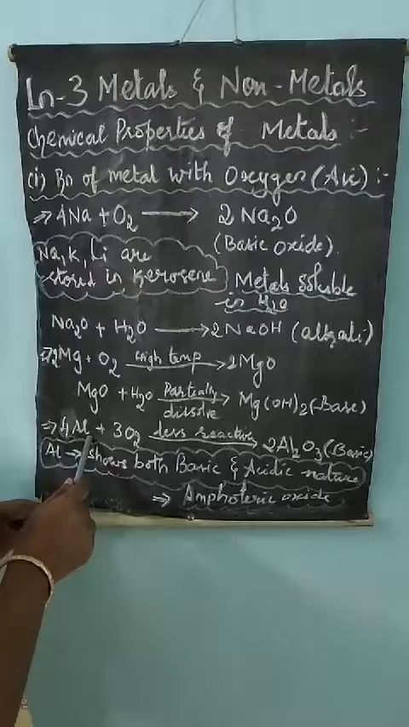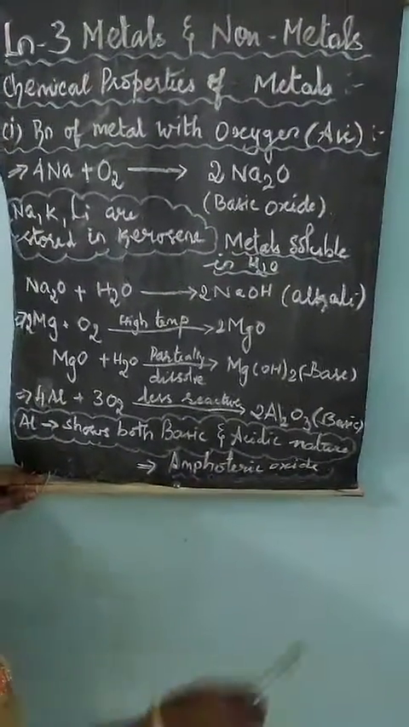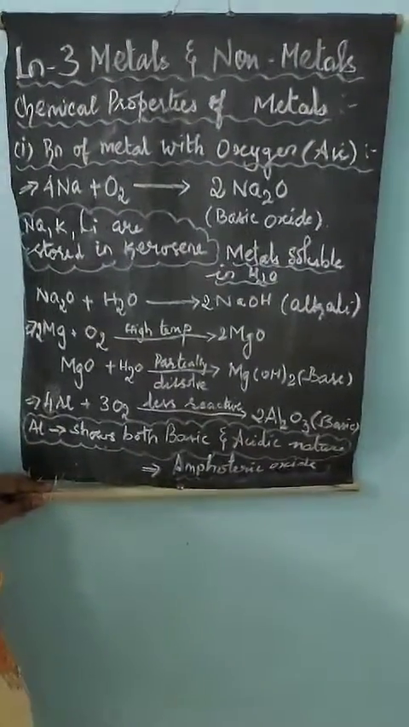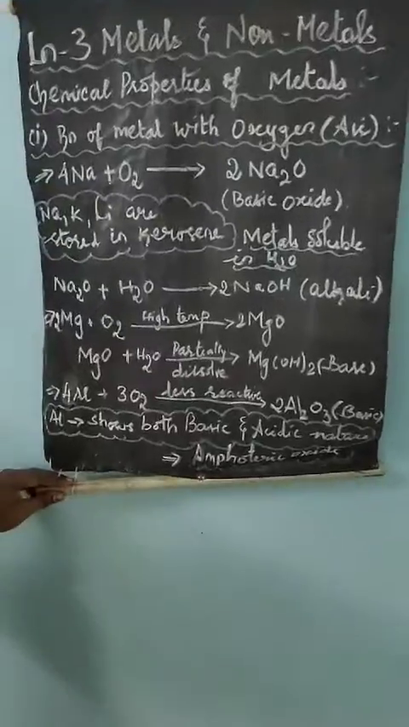Here you can see aluminium reacts with oxygen. It gives aluminium oxide, which is basic in nature. So these types of compounds, oxides, are known as amphoteric oxides.